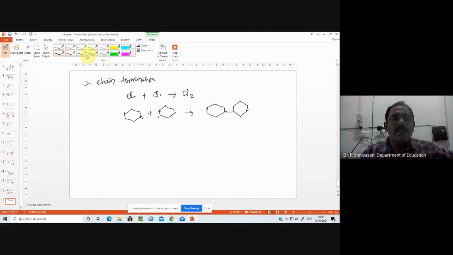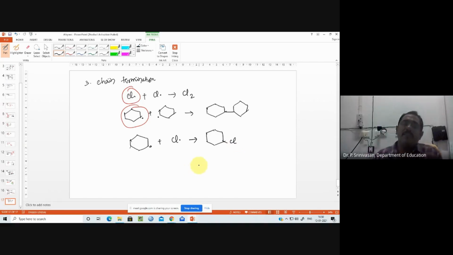You see, one is this, the other one is this one, and the third possibility is that this cyclohexenyl radical joins with chlorine and forms chlorocyclohexane. These are the 3. With that it ends. The final species remain at last, and with that the reaction ends. Okay. So with that the reaction ends, and also our class.